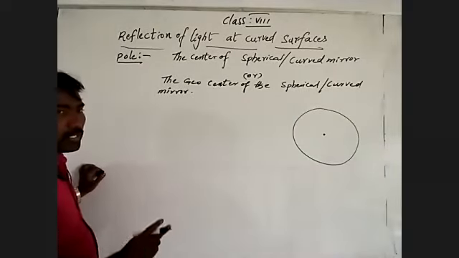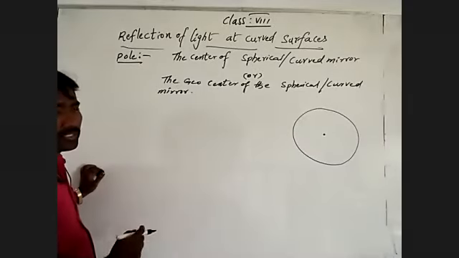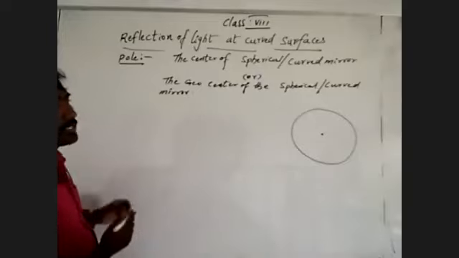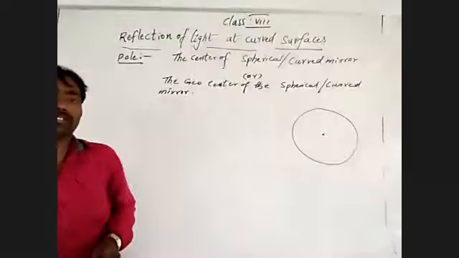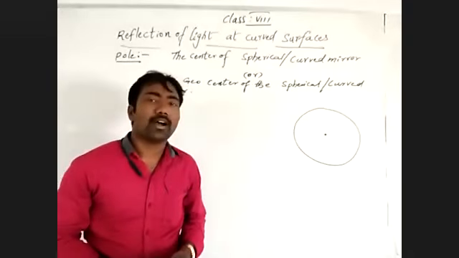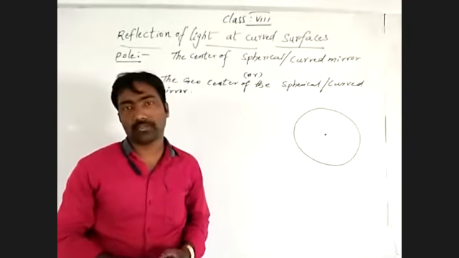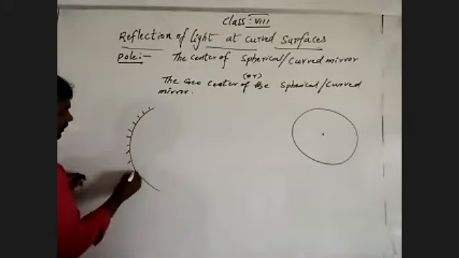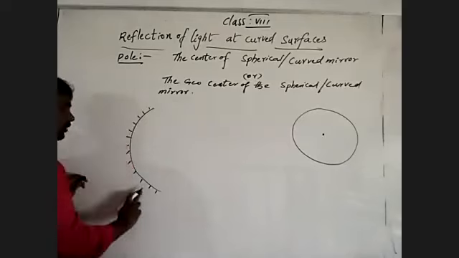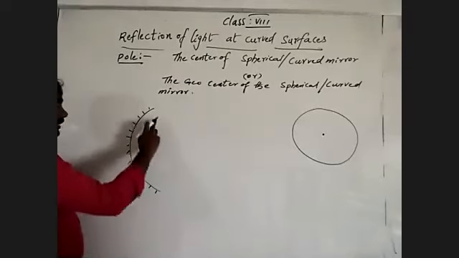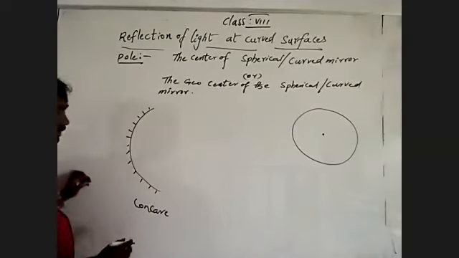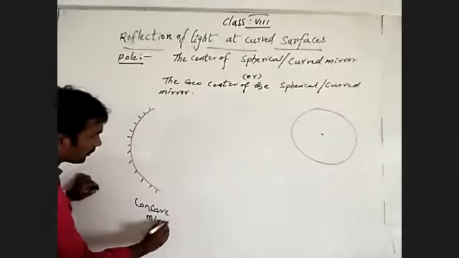We discussed two types of spherical or curved mirrors. Can you recall what they are? One is the convex mirror and one is the concave mirror. What type of mirror can you recognize here? This is the coated surface and this is the reflecting surface. So it is an inner curved surface, so it is a concave mirror.